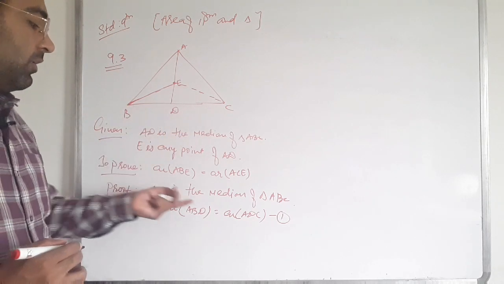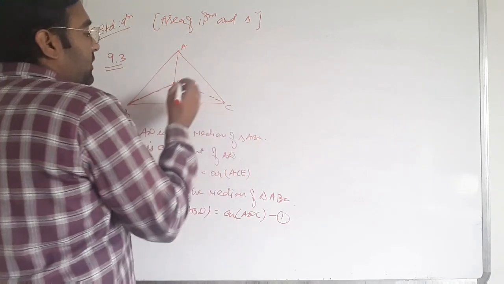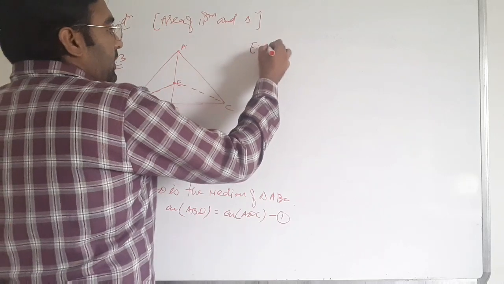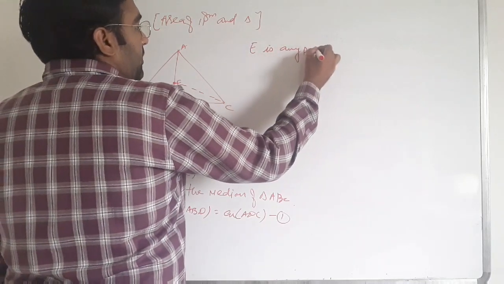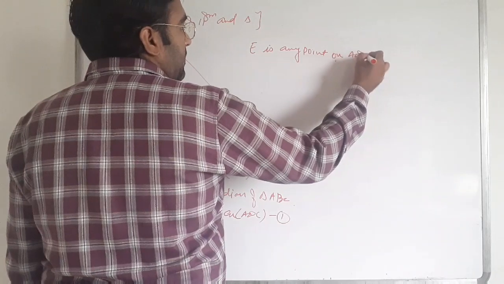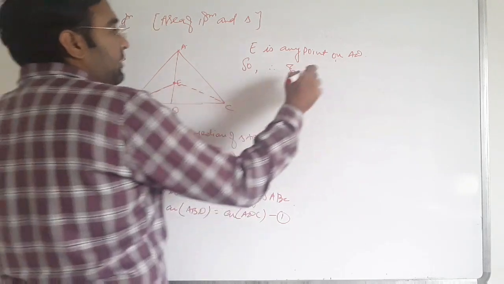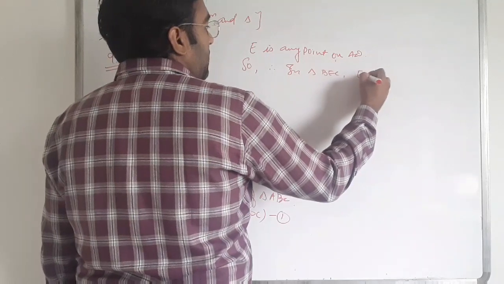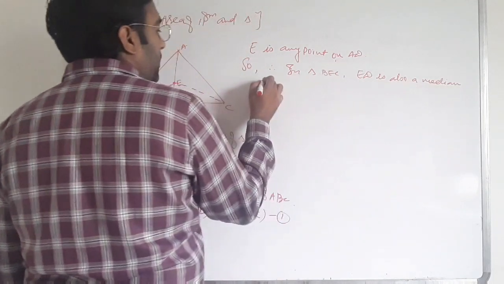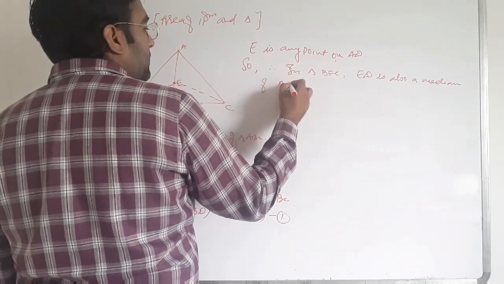Now E is any point on AD, so in triangle BEC, AD is also a median of triangle BEC.